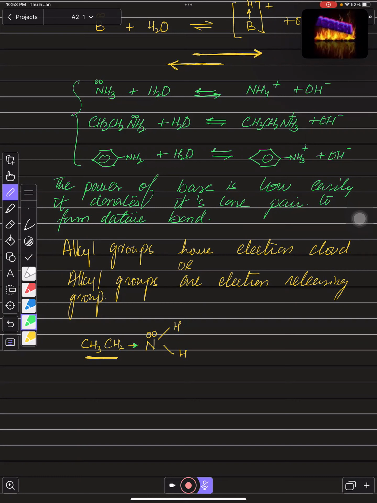Right? Yes, sir. So you can say that it is easier to lose electrons for nitrogen in ethylamine if you are comparing it with nitrogen in ammonia, right? You can say that it is easier to lose the electron pair for nitrogen in ethylamine as compared to ammonia, right?